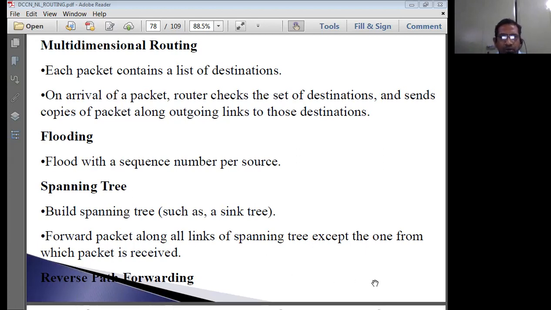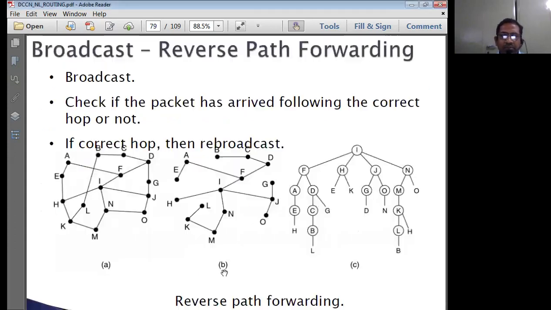So how is it going to transmit now? Forward the packets along all links of the spanning tree except the one from which it is received. It is the same thing as the flooding kind of method. Then one more method is the reverse path forwarding method. So what does reverse path forwarding mean?